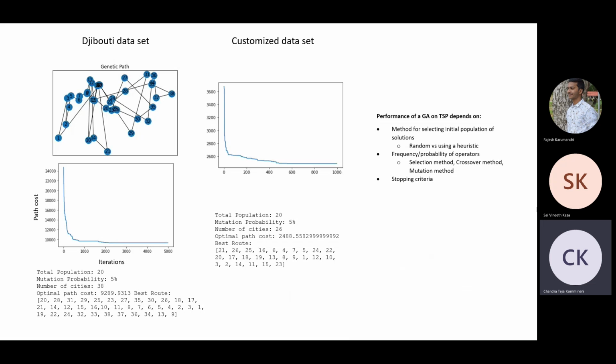I have also run this algorithm on a customized dataset. The dataset consists of 26 cities, and the actual optimal cost is about 1,600, whereas the path cost for this specific algorithm, the genetic algorithm, is about 2,488.